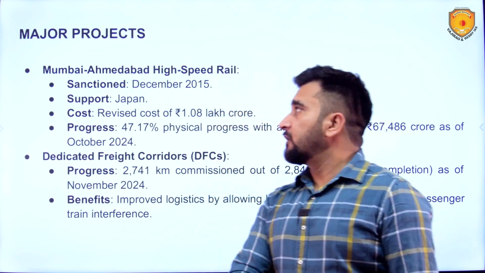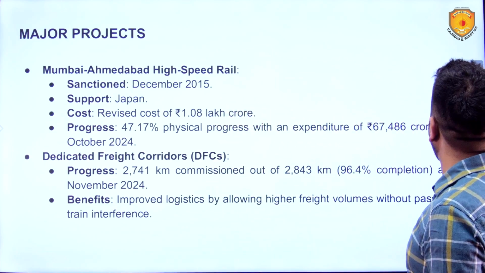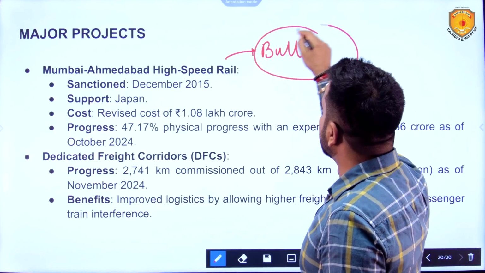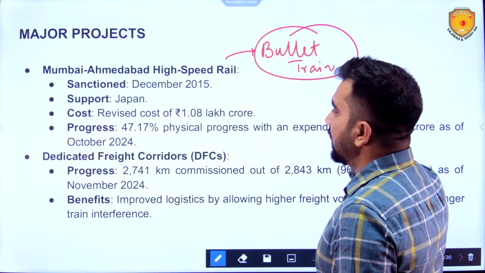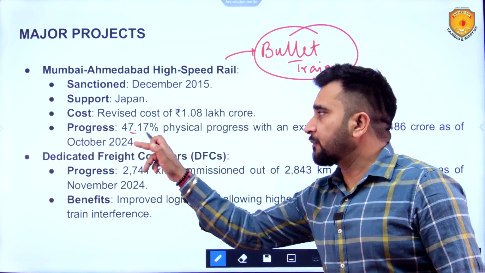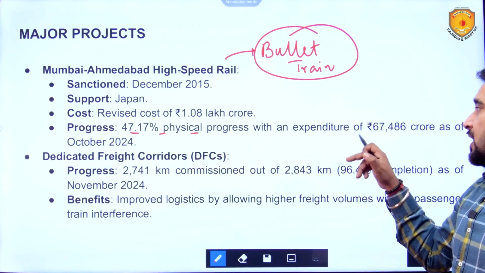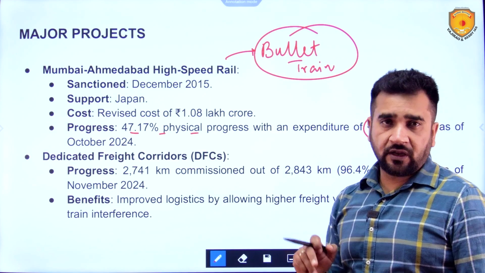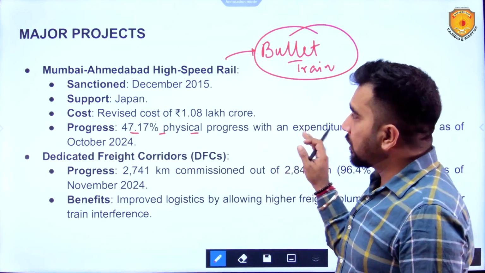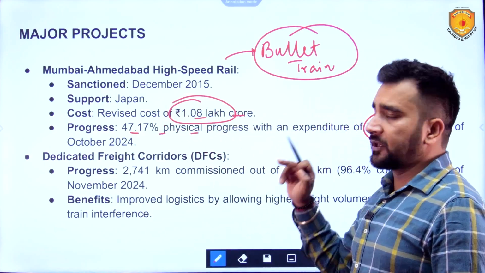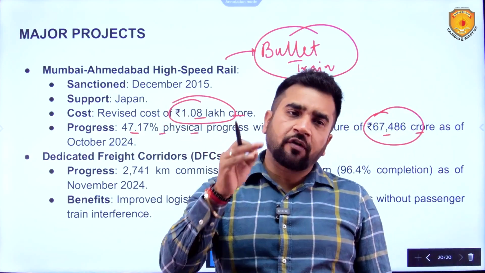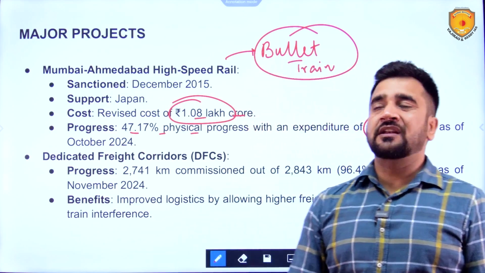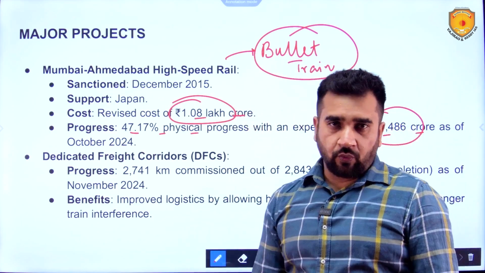Major projects being undertaken: Mumbai Ahmedabad high speed rail. This is the bullet train which is expected to start in 2025, that is this year, but as of now 47.17% physical progress with an expenditure of 67,486 crore has been done as of October 2024. Total expenditure is 1.08 lakh crore rupees, which simply means that 2/3 of the expenditure has been done, but 47.17% physical completion of the work is being witnessed.